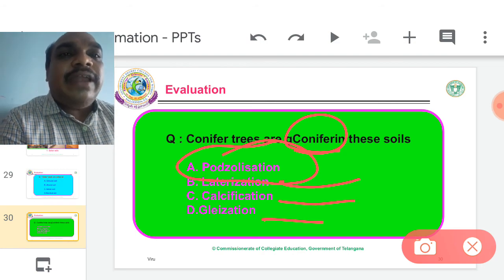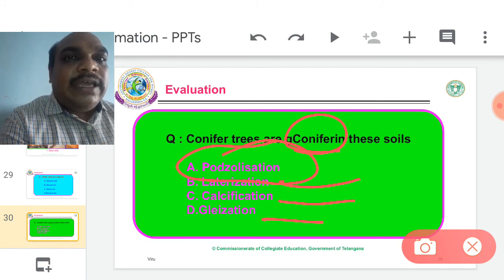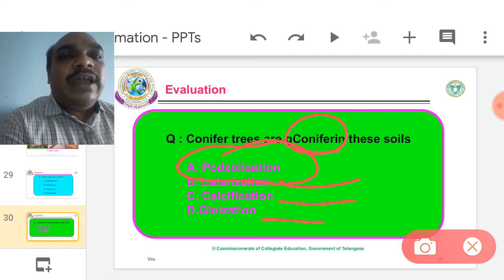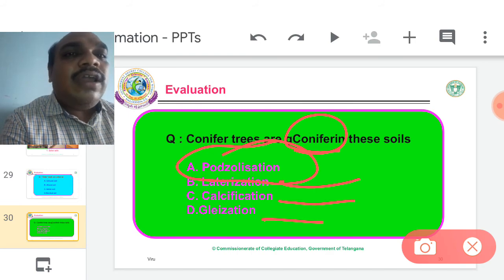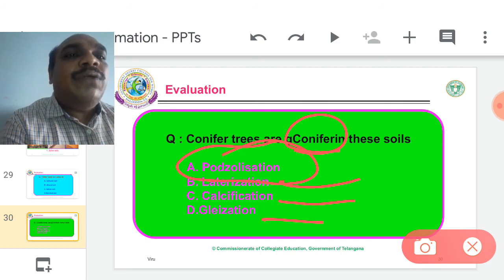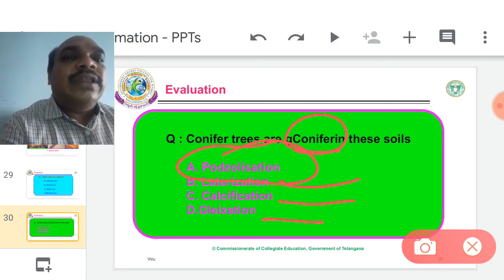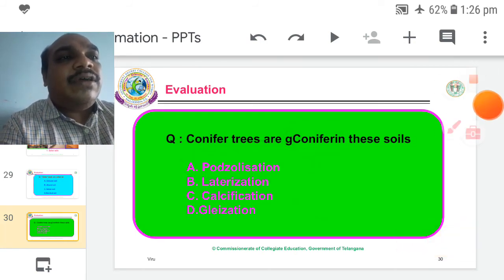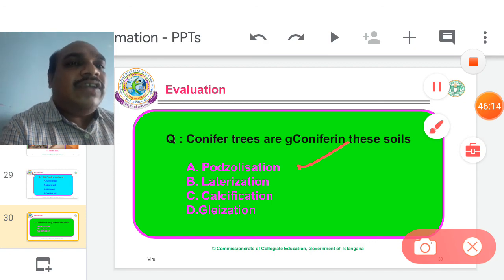In podzolization, many clay particles are formed by the strong organic acids. In some tropical areas, temperature is very low, cool zones. In that cool area, decomposers are in inactive condition. So organic acids are forming. Those organic acids penetrate into the top layer. Therefore, the layer is completely acidic in nature. So conifer trees are able to grow in that acidic soil. So the answer is podzolization. The answer is podzolization.